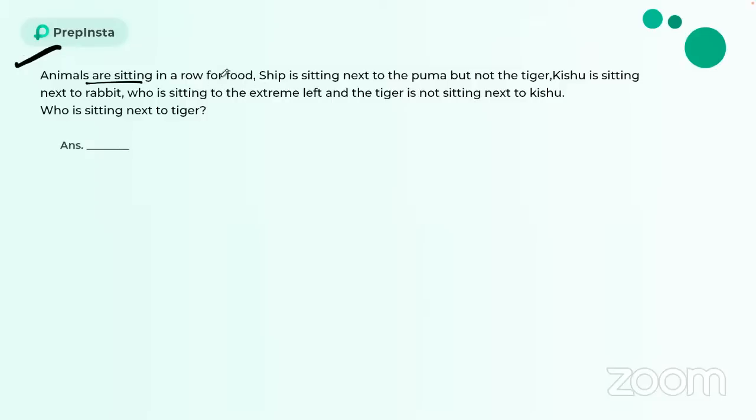Animals are sitting in a row for food. Sheep is sitting next to puma, but not the tiger. Kishnu is sitting next to rabbit, who is sitting to the extreme left, and the tiger is not sitting next to Kishnu, who is sitting next to tiger. Okay, guys. So this is a moderate level problem, but if you know how to proceed, which statement I should take first, you will surely get the right answer.